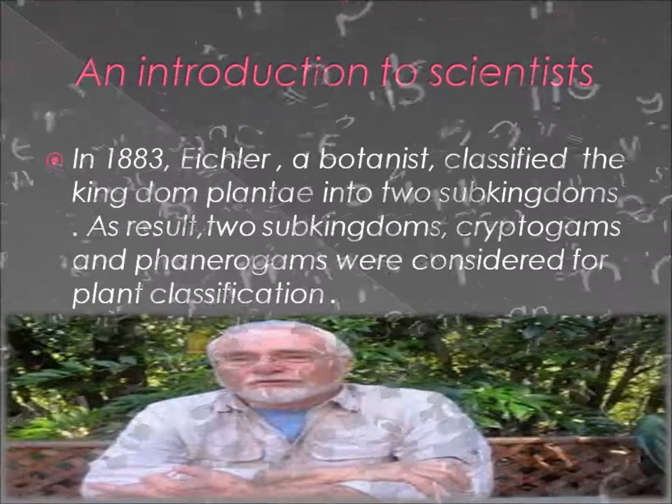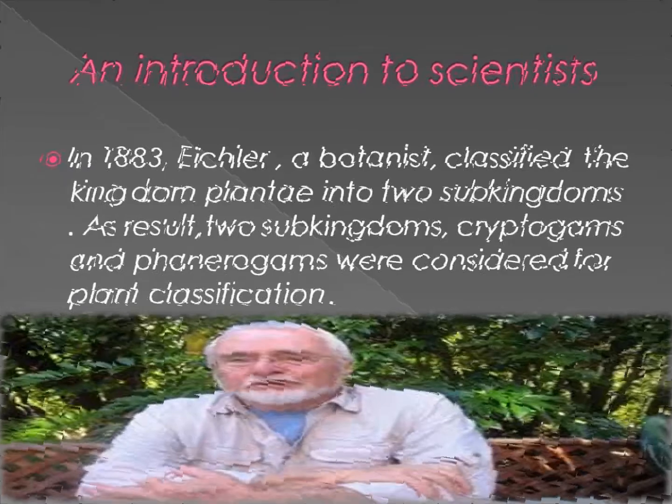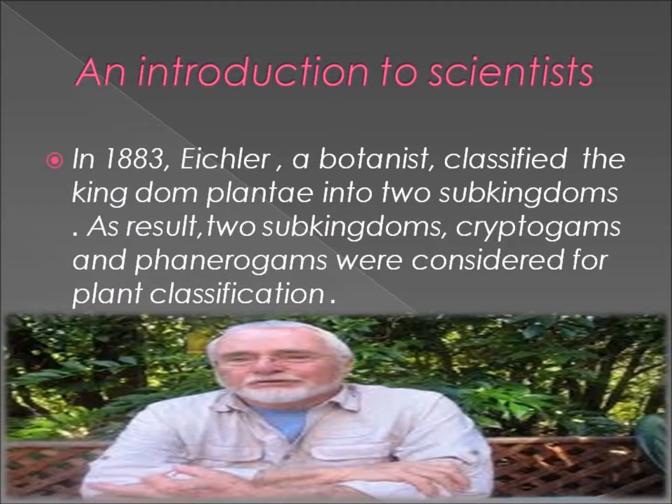An introduction to scientists. In 1883, Eichler, a botanist, classified the kingdom Plantae into two subkingdoms. As a result, two subkingdoms, Cryptogams and Phanerogams, were considered for plant classification.